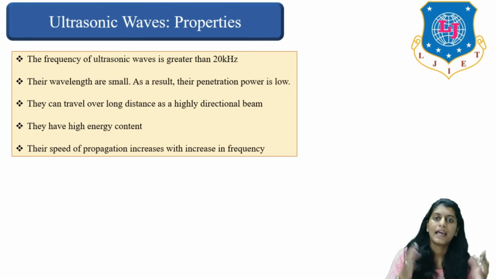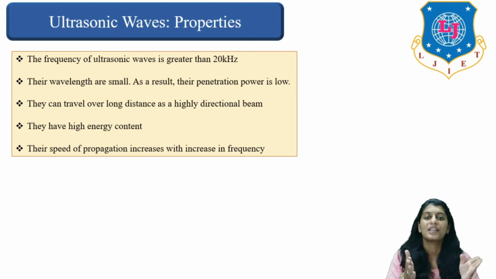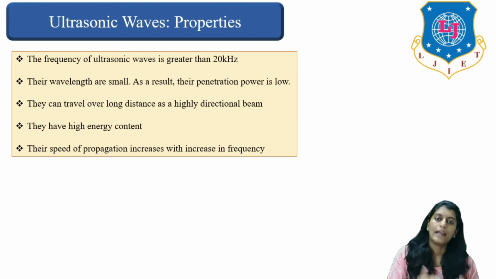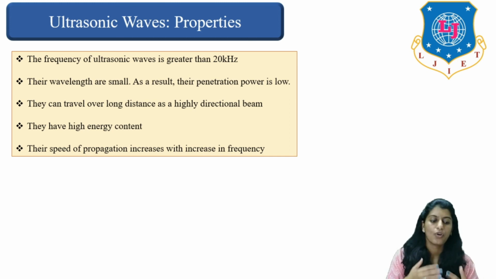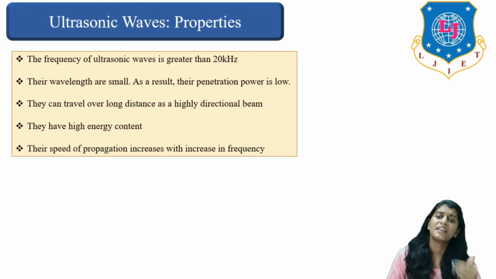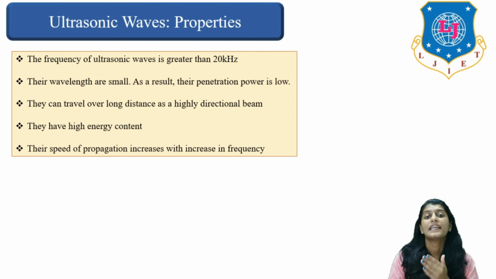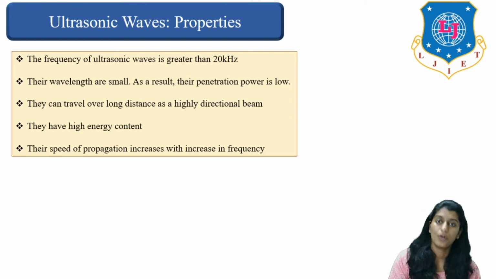Audible waves have a frequency in between 20 Hz to 20,000 Hz, and all the sound waves having frequency greater than 20,000 Hz or 20 kilohertz are termed as ultrasonic wave.